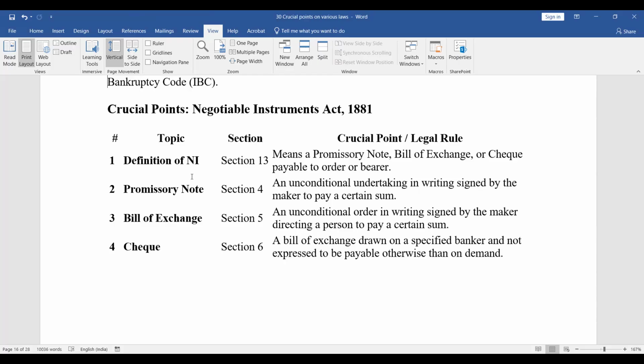Normally there is a common understanding that the definitions are given in Section 2. But sometimes they make a question on this only: negotiable instruments have been defined in which section. So the definition of negotiable instruments is given in Section 13, not in Section 2. So this we must remember.